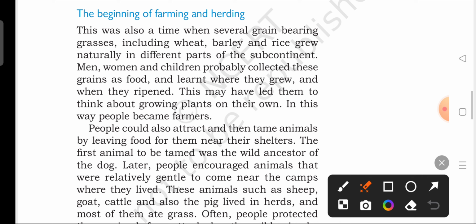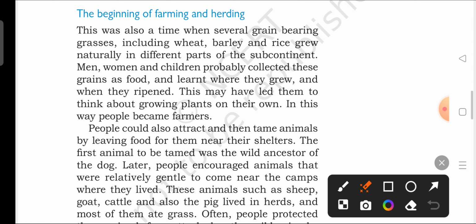So now they started to remain in one place, and they started rearing animals. They also came to know about some natural grains. Here we are going to see about that. This was also a time when several grain-bearing grasses, including wheat, barley and rice, grew naturally in different parts of the subcontinent.